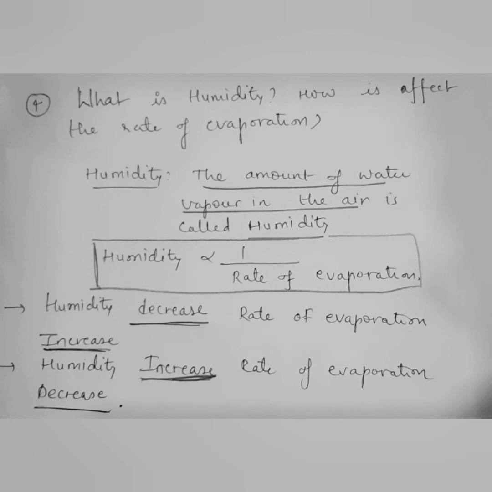When we talk about the seasons of summer and monsoon, summer has the least humidity and monsoon has the highest humidity. So wet clothes dry much faster in summer than in monsoon, because in monsoon humidity is more, so the rate of evaporation decreases, and in summer humidity is low, so the rate of evaporation increases.